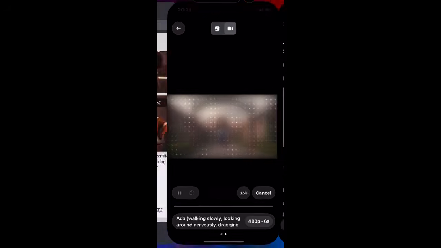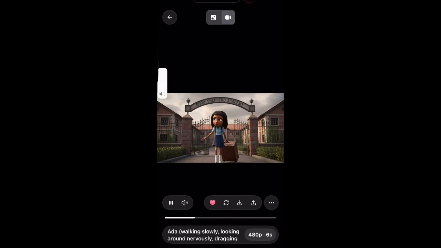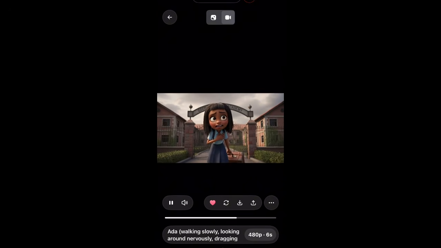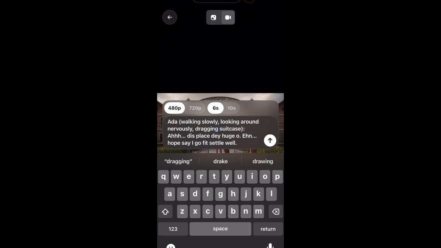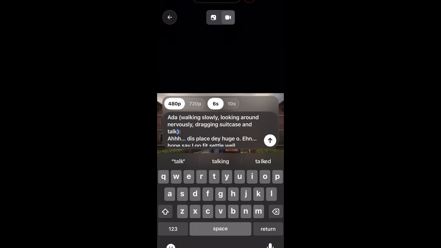Now don't forget that it's AI. It might not give you exactly what you want, but you can edit it until you have exactly what you want. This first one wasn't enough, so I edited it again, put what I had to put, to make it look good. So just check your prompts very well, because everything about AI content is prompts. Anything that is going to make your story come out looking professional is how you prompt your story. So everything is about prompts. So I'm just going to edit it and tell it, no, this is not what I want, put it like this, and wait.